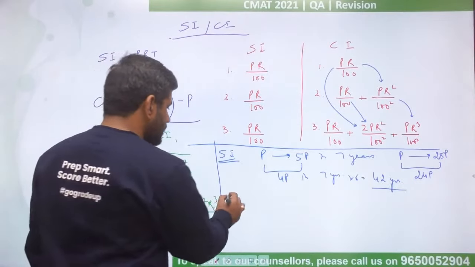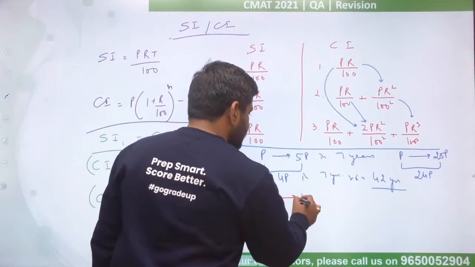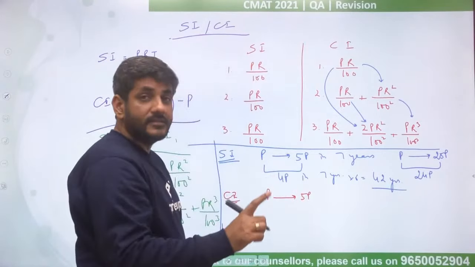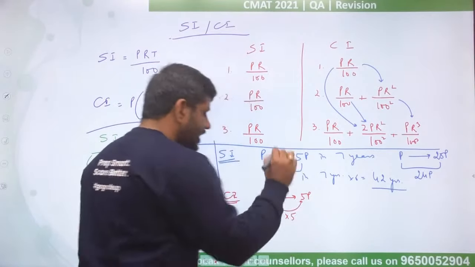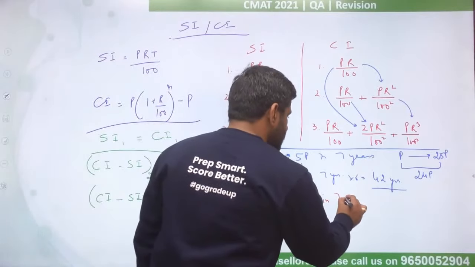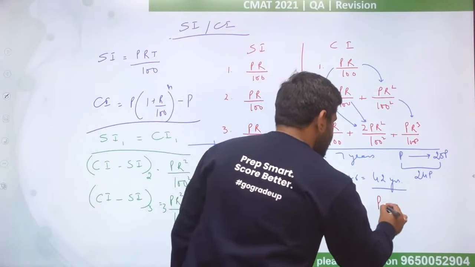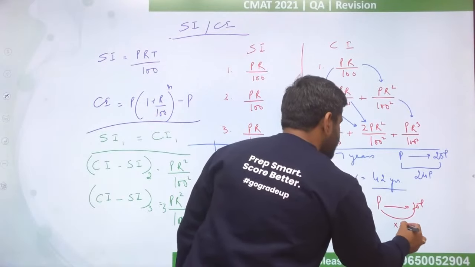But the same question with compound interest. In case of compound interest, if P has become 5p, you will not look at the difference. You will see how many times it has become. It has become 5 times in 7 years. The question says P has to become 25p, so how many times do you want to make it? 25 times.